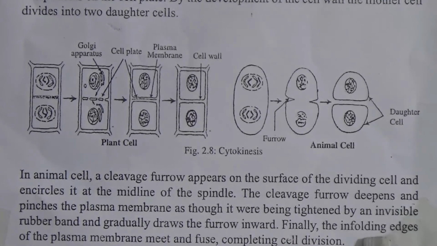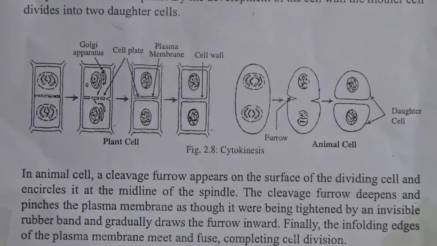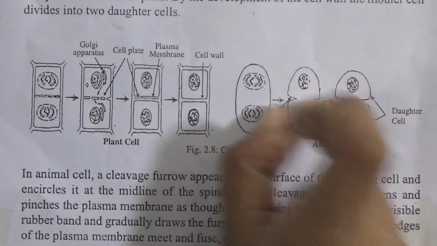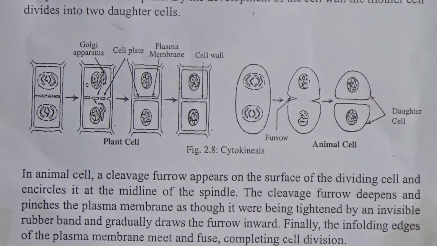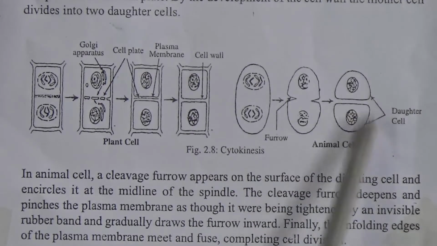Finally, the infolding edges of the plasma membrane meet and fuse, completing cell division. In animal cell, gradually it will shrink and finally it will cut, and then two different cells will be produced.